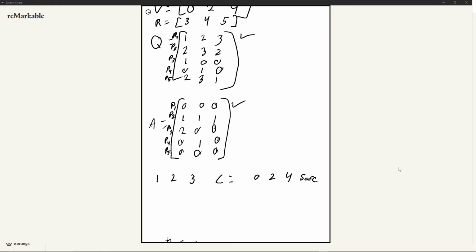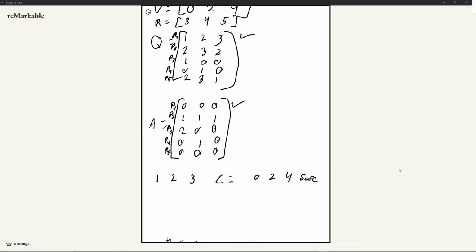Okay? I know that's a curveball, and it's a little weird, and you have to keep this in mind, but that's how it works. If the allocation is 0, 0, 0, it is safe. Keep in mind, if any A is 000, no matter what Q is requesting, it's going to be safe. So we mark that as safe, and we don't update it. Even if we did add 000, it wouldn't do anything.